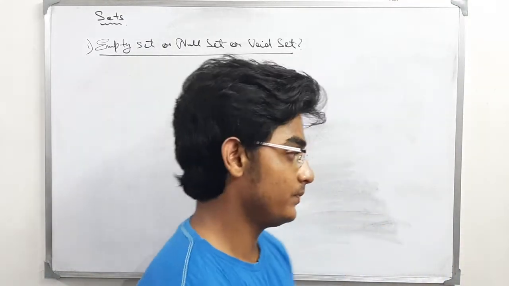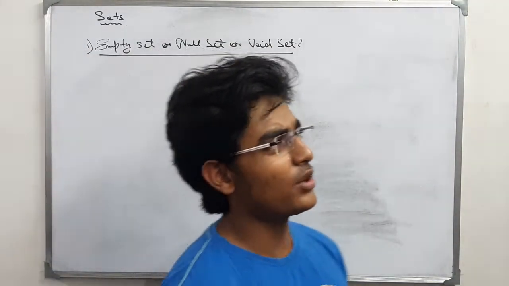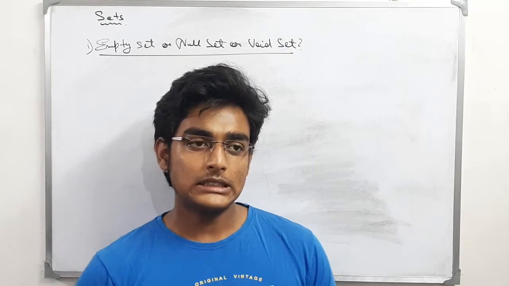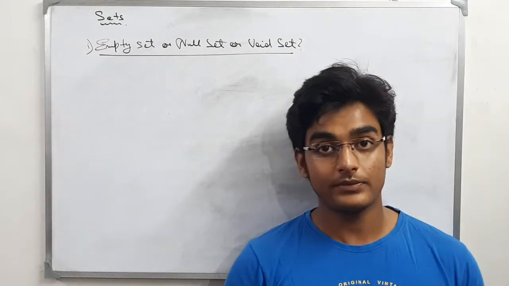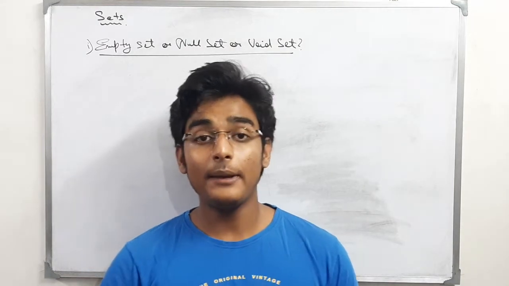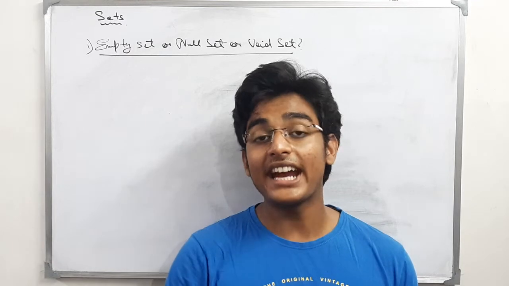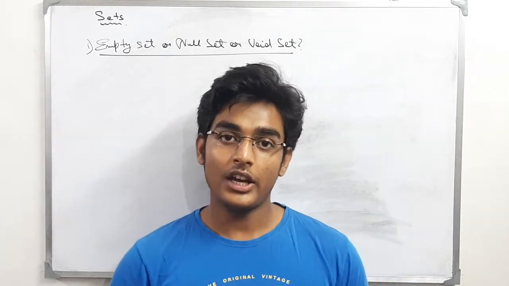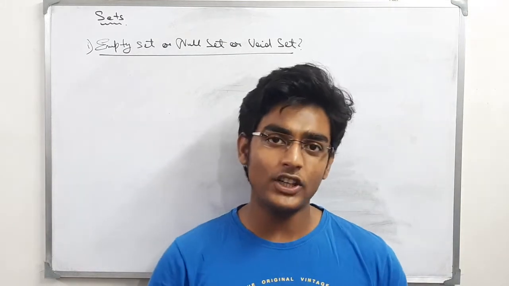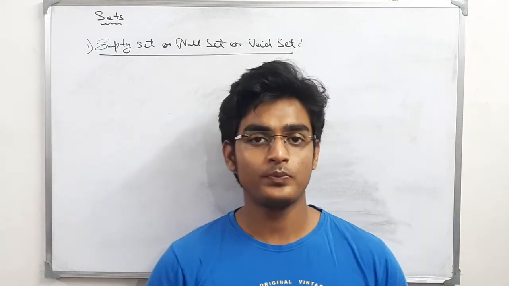Now basically this is not an accurate example of an empty set. Let me get a better example. Say the set of all negative numbers greater than 0. This is a better example. The set of all negative numbers greater than 0.